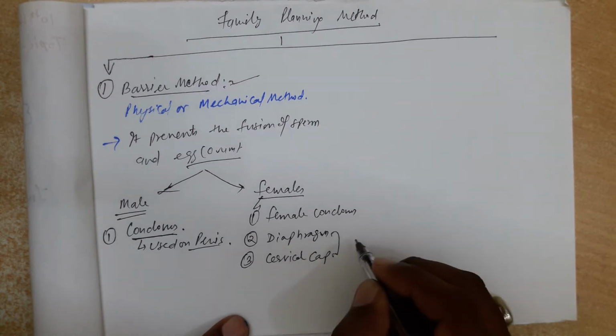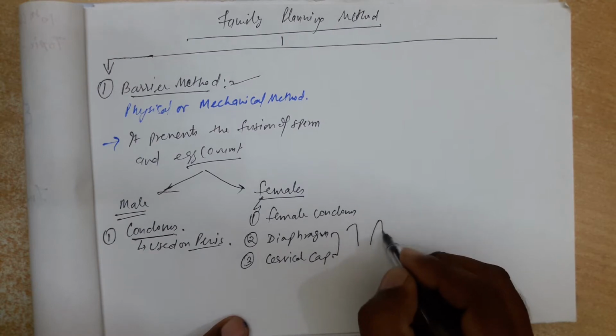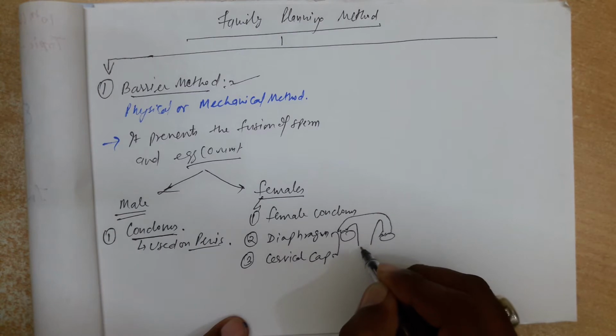Basically, these are two common things. We have studied this diagram of the birth canal.